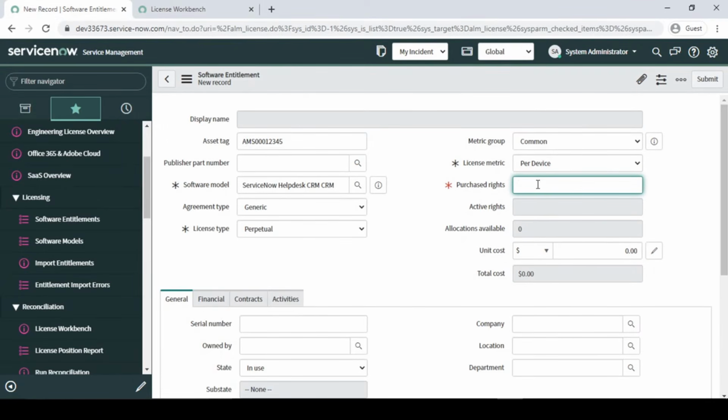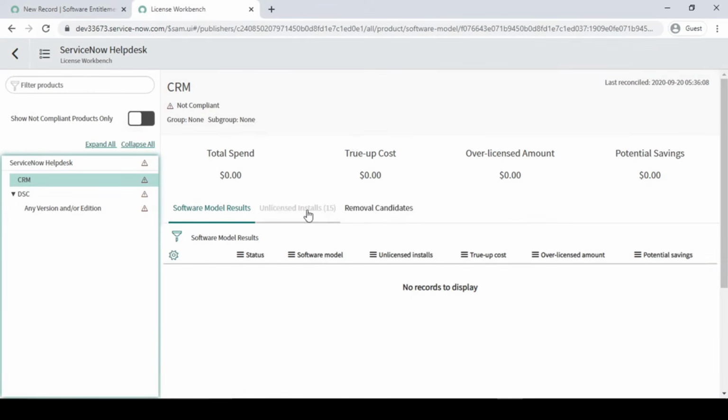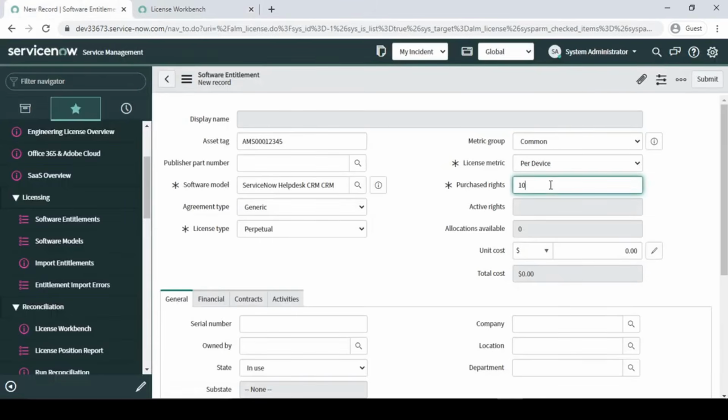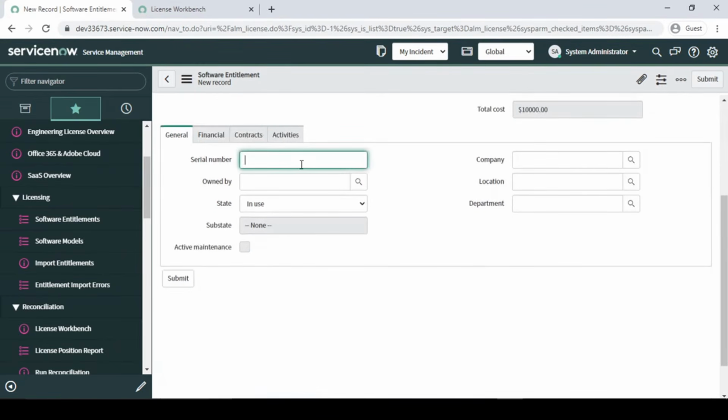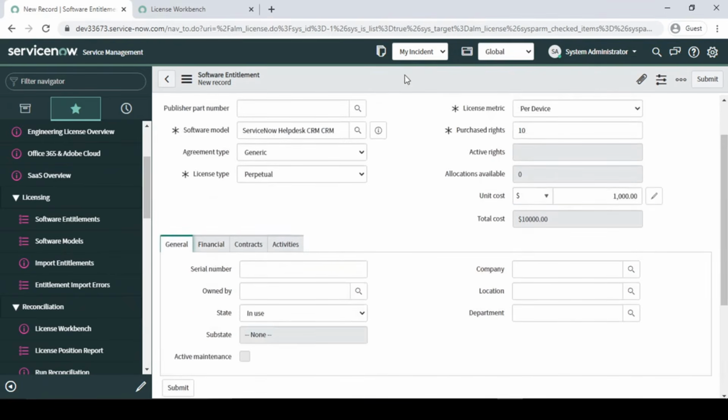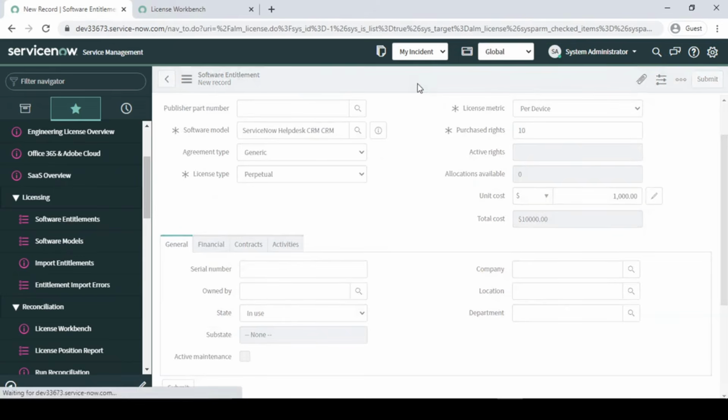In this case, I'm going to purchase, let's say, 10 licenses, so that I can showcase the true-up cost also. So I'm going to purchase 10 licenses. Actually I'm supposed to purchase 15, but I'm going to purchase 10 to showcase it to you, right? Unit cost, I'm going to define as $1,000 per device basically. The serial number, if you have it, the location, and the department, I'm not going to fill in all the details. Just let me save this.